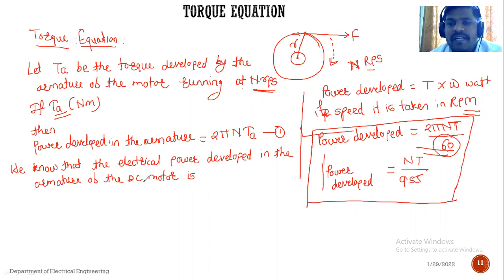What is the formula for that? That is P developed in the armature, P armature. Power developed in the armature of the DC machine or DC motor.